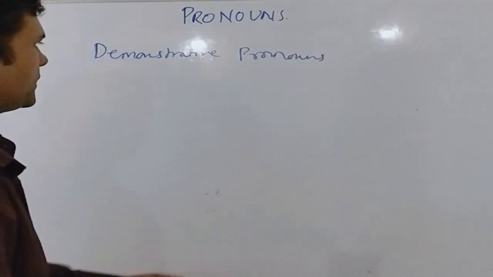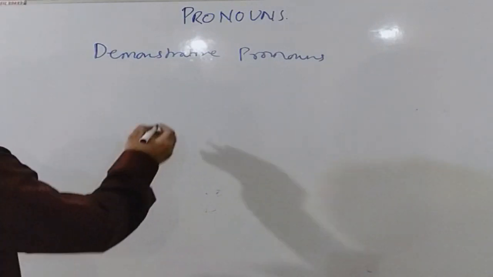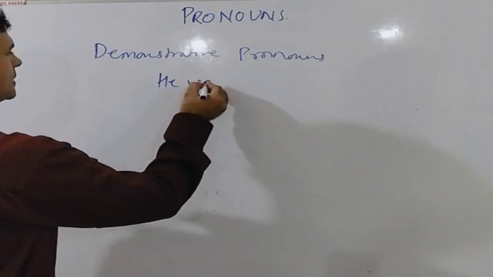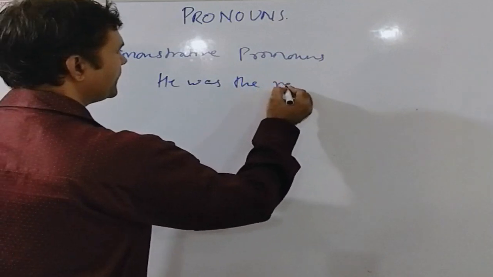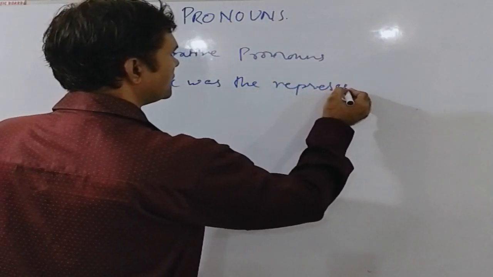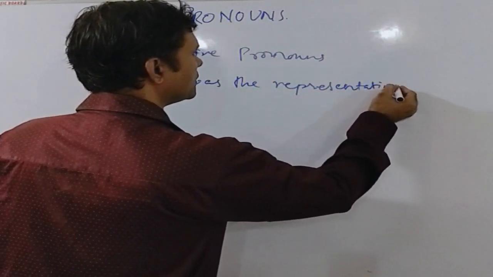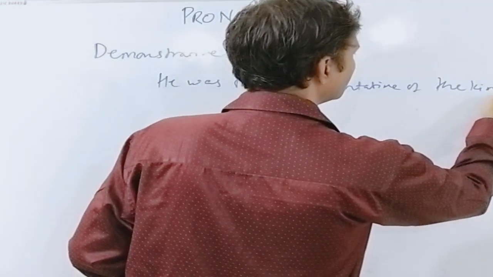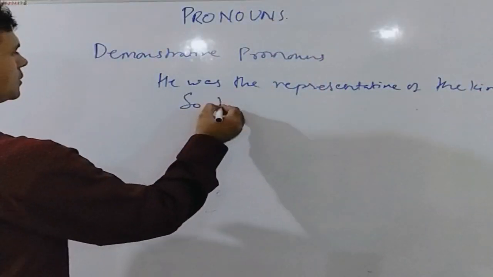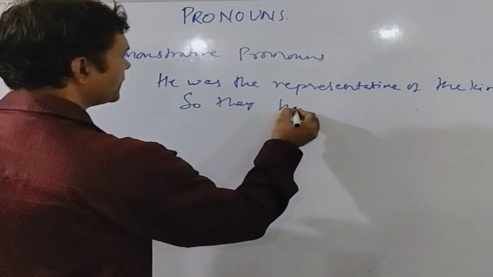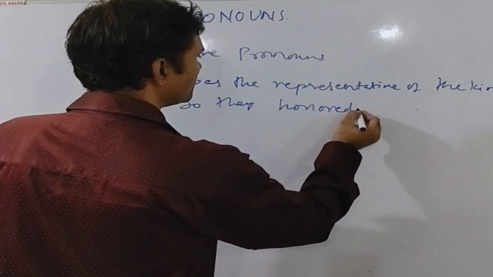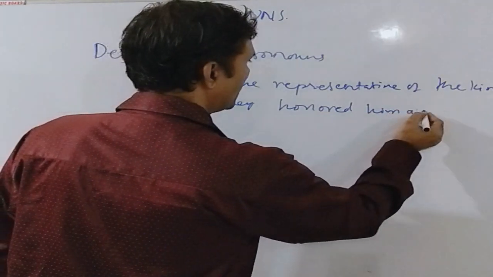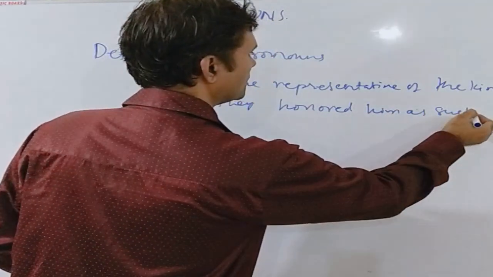Some other examples for demonstrative pronouns can be he was the representative of the king. So they honored him as such.